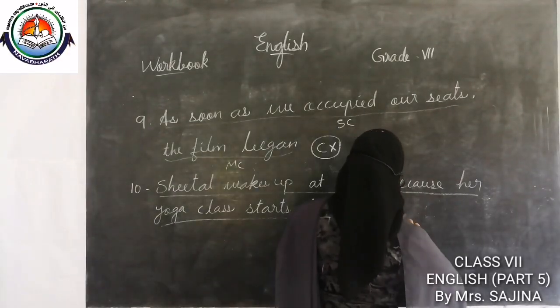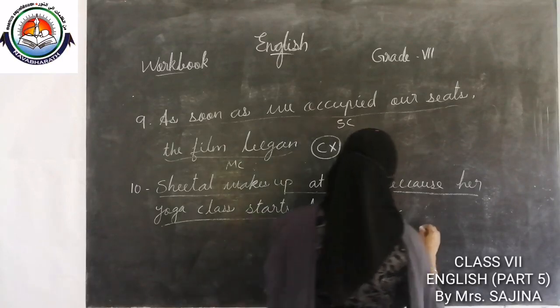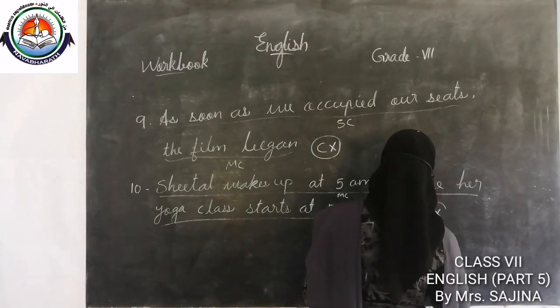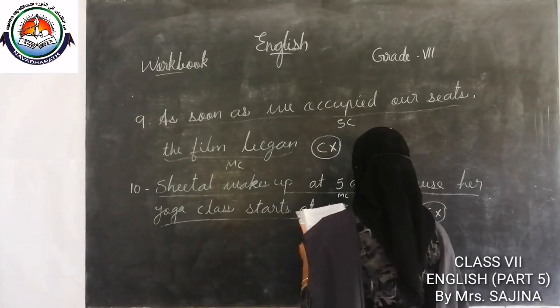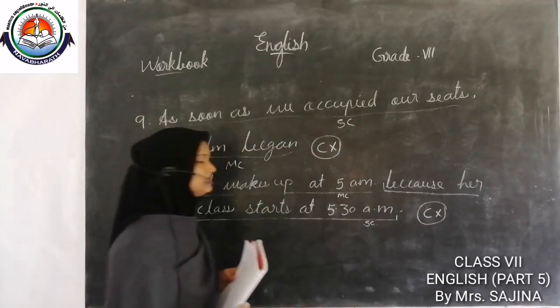So this is a complex sentence. Okay, 9th one is a complex sentence and 10th one also complex sentence.